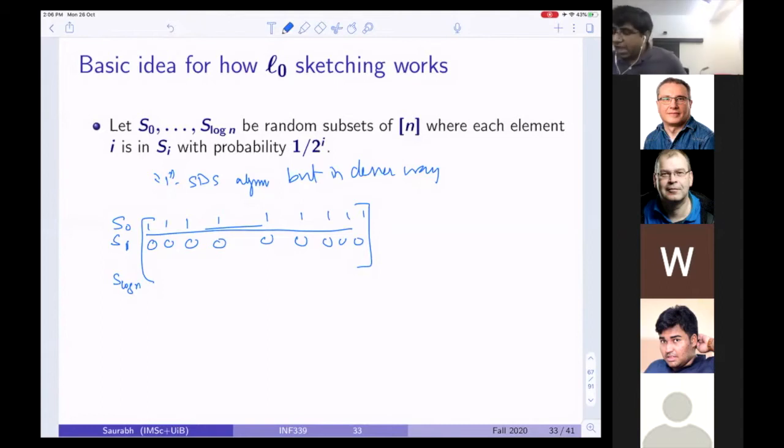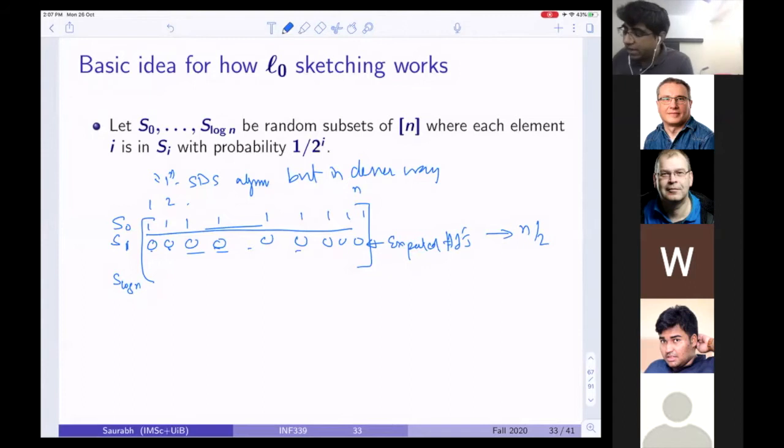Now as I go further, what is the expected number of 1s here? It is going to be roughly n over 2. Think of this as 1 to n. If S0 puts a 1 when that particular element is selected in S0, it's basically a characteristic vector of 1 to n based on S0.